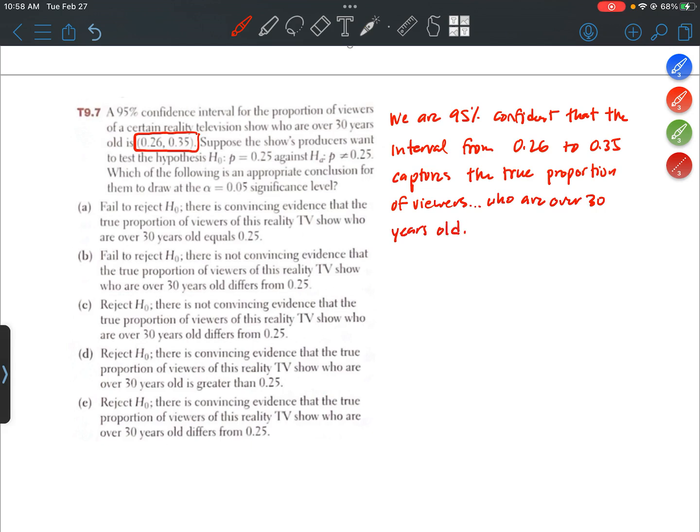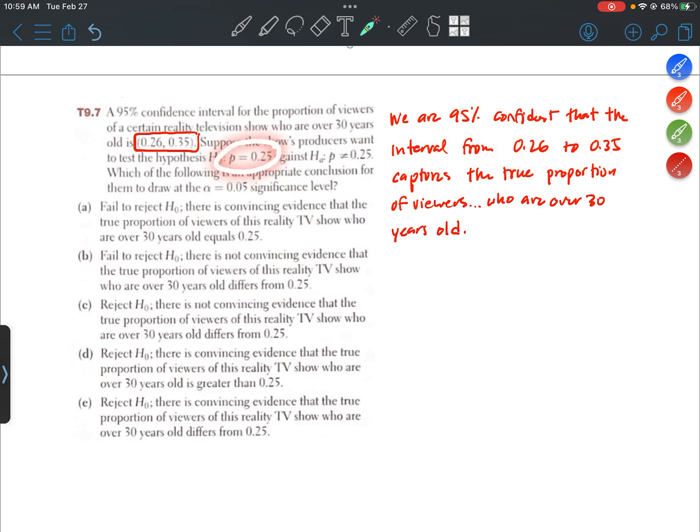Okay. So, according to this interval, it's possible that 26% of all viewers of this show are over 30 years old. It's also plausible that 35% of all viewers of this show are over 30 years old. It's also plausible that 27% or 29% or 31% or 31.5% of all viewers are over 30 years old. So any number between 26 and 35 is a plausible value.